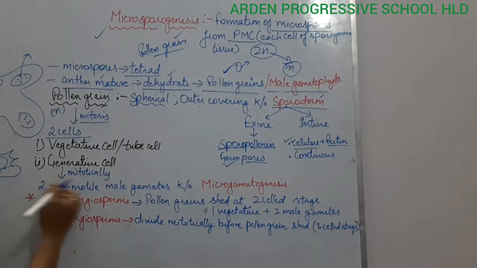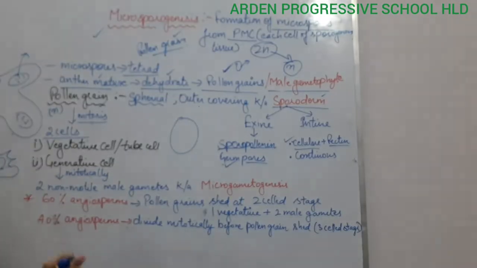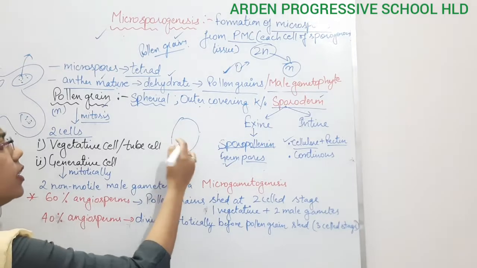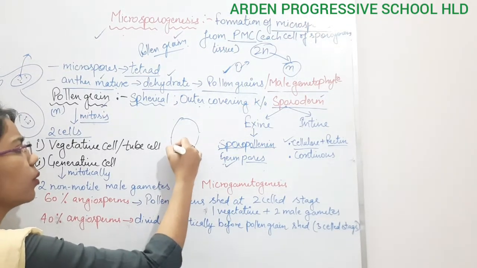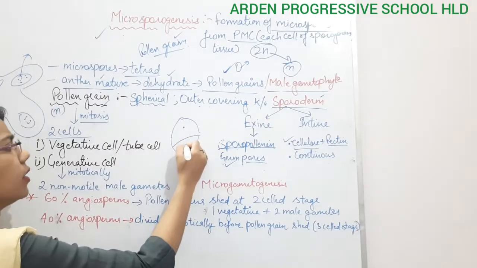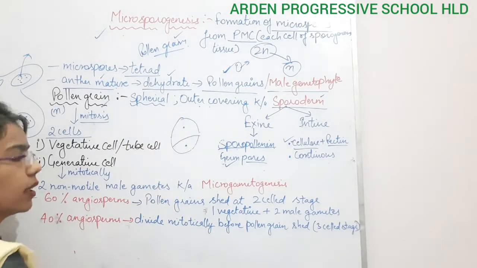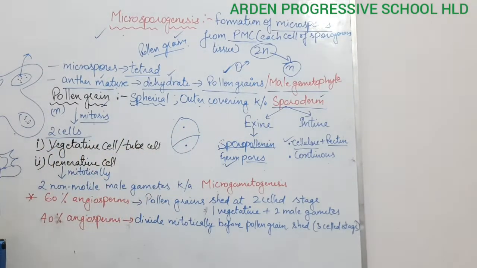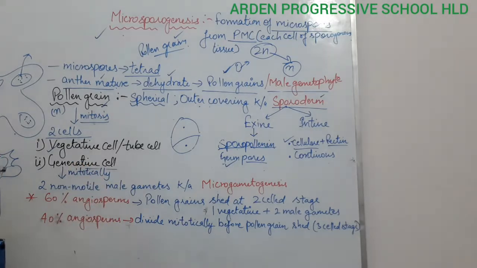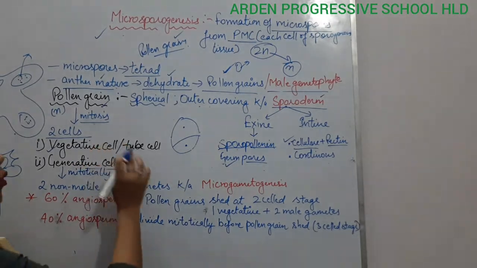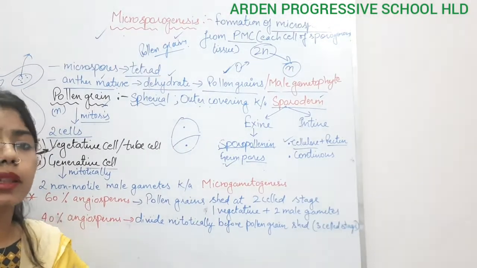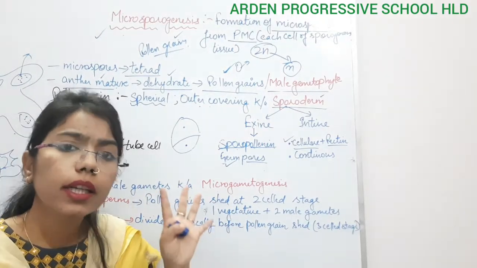Now these pollen grains will enter into division, and due to this mitotic division, what is going to happen? It will form two cells: the vegetative cell and the generative cell, which has the nucleus. The vegetative cell is larger in size, and the generative cell is smaller in size. In the vegetative cell, more cytoplasm will be there, and in the generative cell, it will be in a dense form.